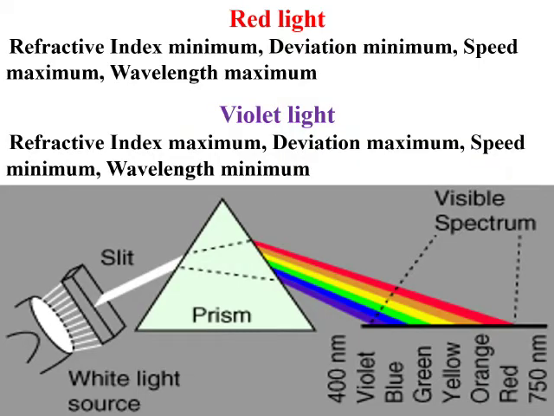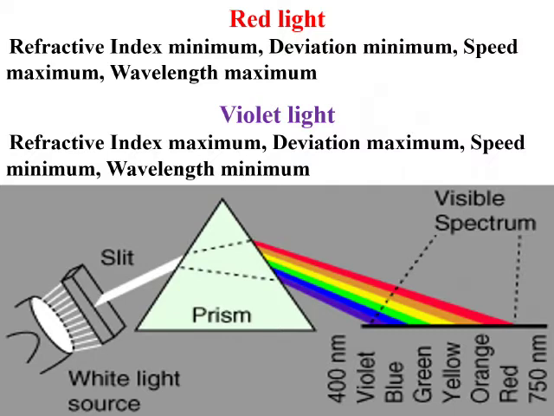This slide I am sharing with you, which is for the refractive index, the angle of deviation, the speed and the wavelength of red light and violet light. Now we have discussed all this in detail in the previous slides, and so this is only for your information with respect to red light and violet light, because they form the 2 extreme colors on the 2 ends.